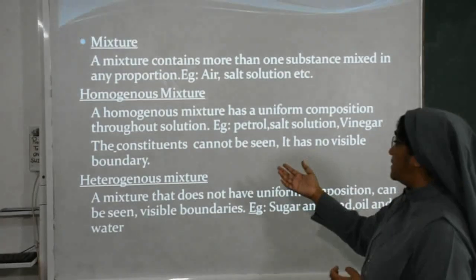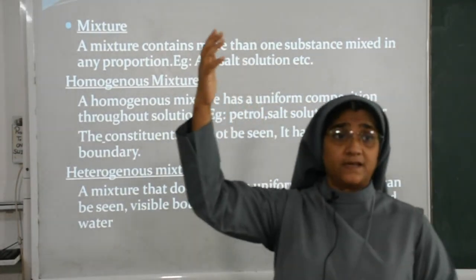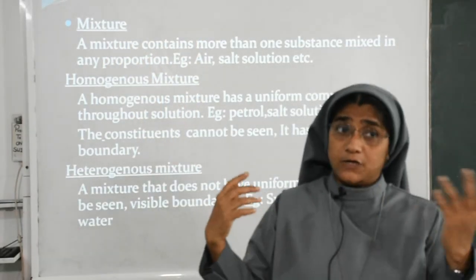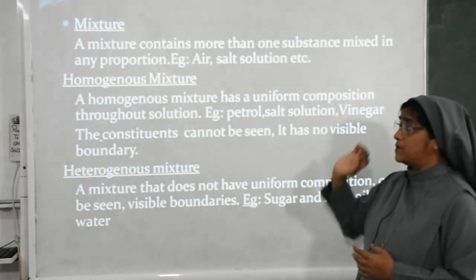Another example, air. So many gases are present there. Oxygen, how much percentage? 21%. You know the percentages of the gases present in the atmosphere.